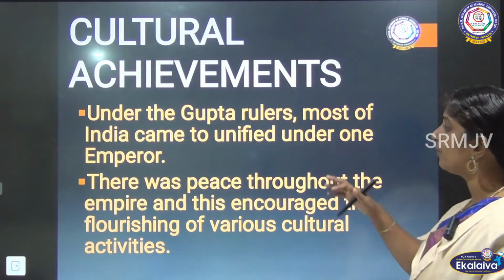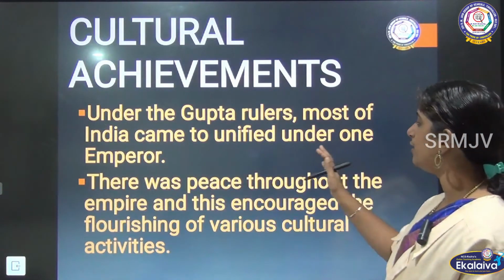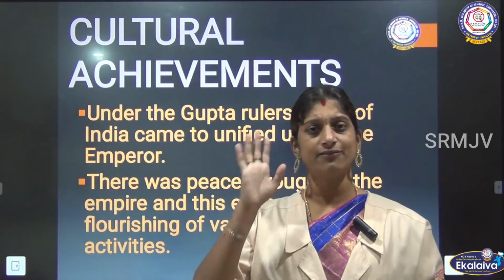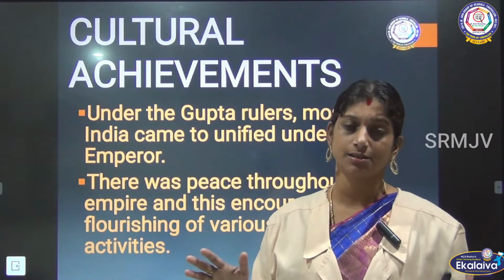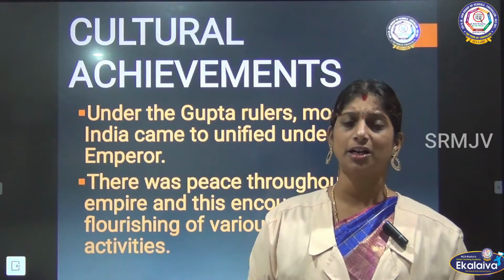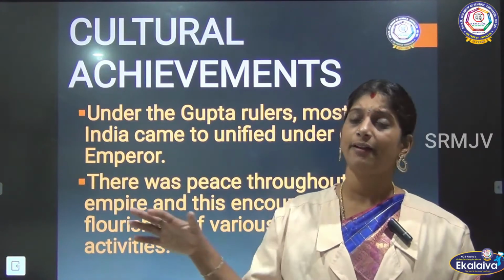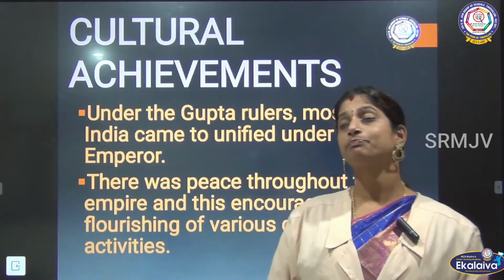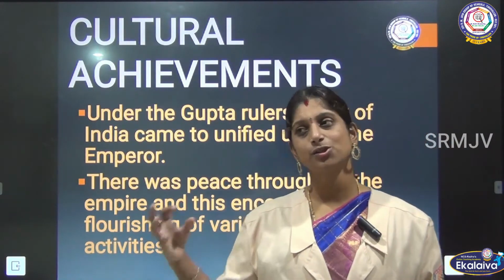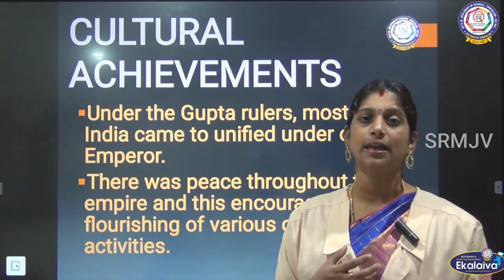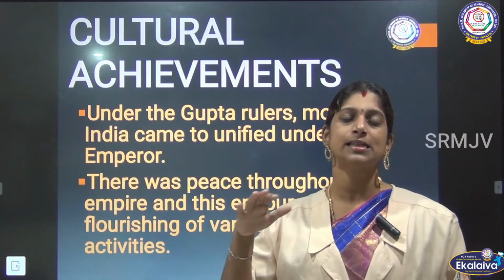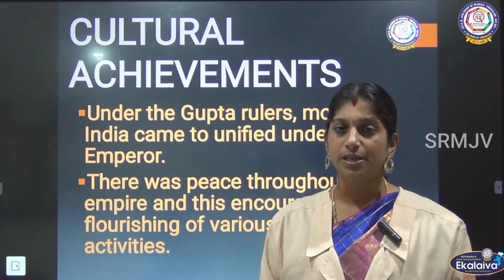Under the Gupta rulers, most of India came to be unified under one emperor. As I said, one kingdom, one ruler, but it was divided. Almost all parts of India were united under one empire, everything under the control of the Guptas. In that case, there was peace throughout the country. There was no one to fight against the Gupta king, so without wars and warfare, the kingdom was peaceful.